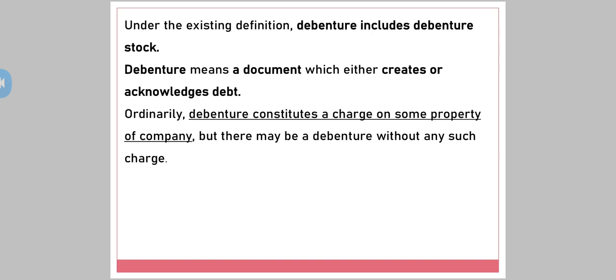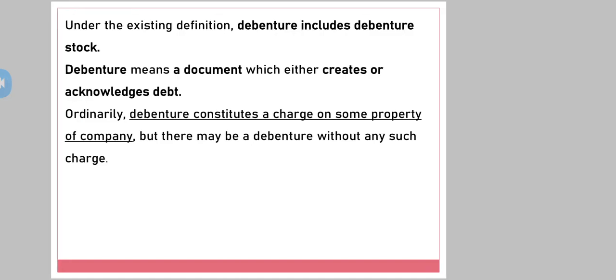Now see, ordinarily a debenture constitutes a charge on some property of the company. A debenture has got a charge on some of the property of the company, but there may be a debenture without any such charge. The company may create a charge for debenture holders, or the company may not create a charge for the same.